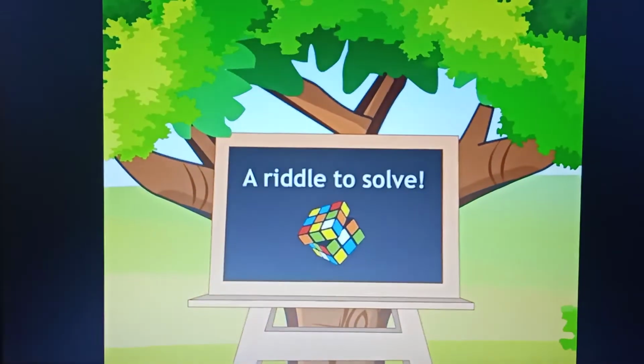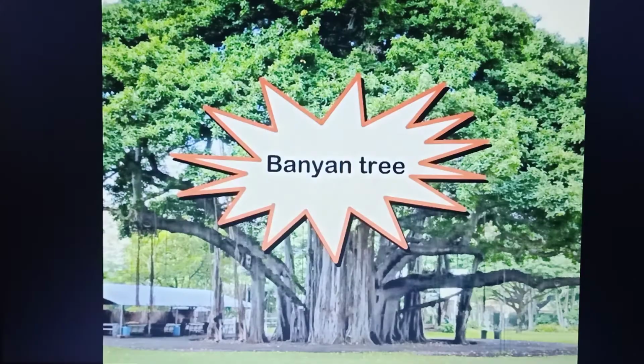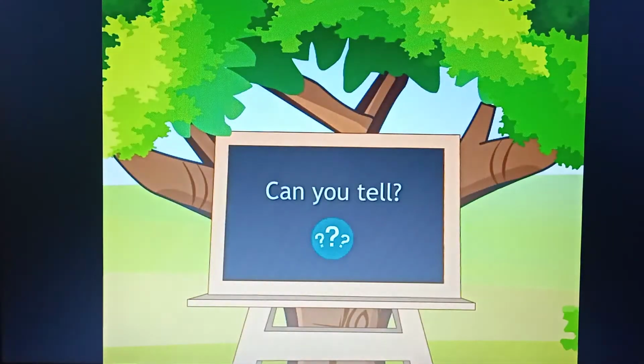A riddle to solve. An age-old tree with a thick strong trunk gives deep, dark shade from a scorching sun, like an old man's beard with many strands. It has ropes for swinging from every branch. Which is this tree in the picture? It's a banyan tree. Can you tell?